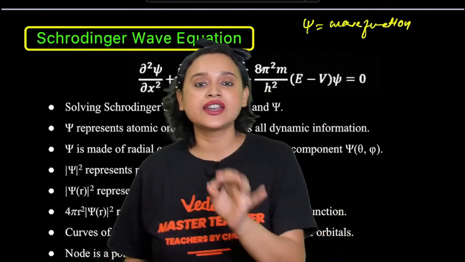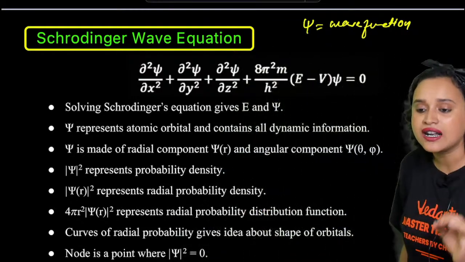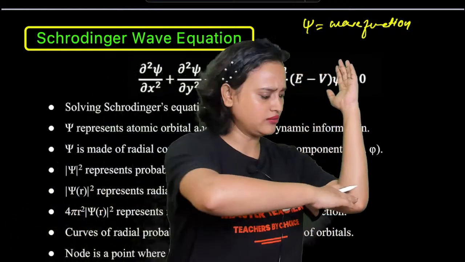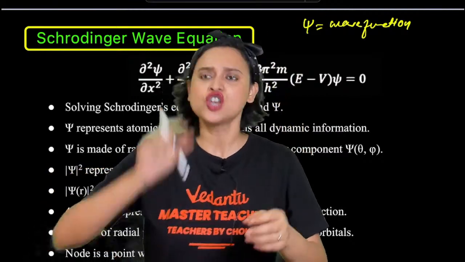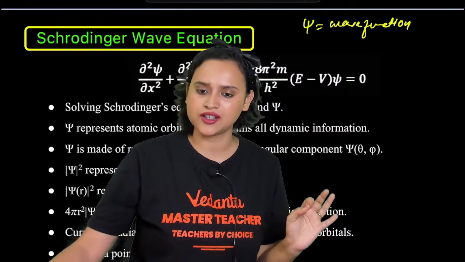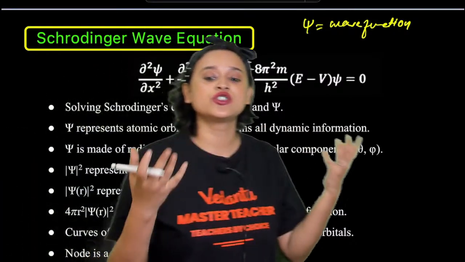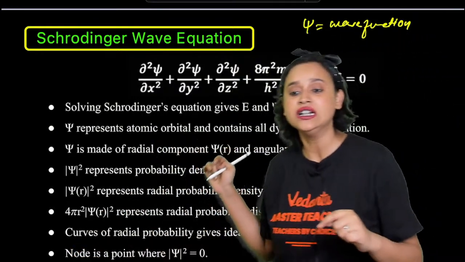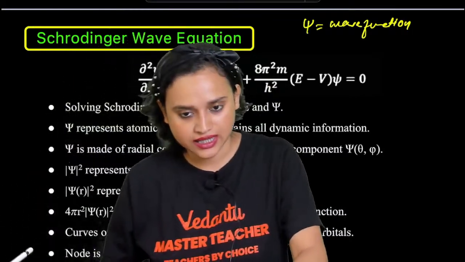x, y, z are your Cartesian coordinates. You have the coordinates, isn't it? The x axis, y axis, and z axis. So the coordinates that you have will be your Cartesian coordinates here, x, y, z. E is equal to your total energy. m is the mass of the electron. V here is your potential energy, right? And h obviously is your Planck's constant, my dear students.